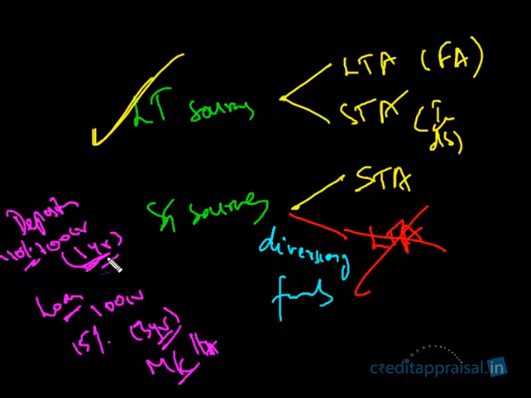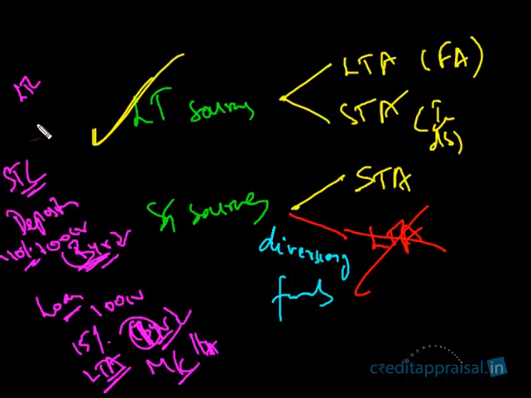The problem here is this is a short-term source, a short-term liability, and it has gone into a long-term asset. This is a mismatch. This is 1 year, whereas this is 3 years. Had this been 3 years and this 1 year, absolutely no problem. After 1 year, you would have got back your 100 crores, and the borrower is going to come back only after 3 years. You could have happily repaid him. In that case this is a long-term liability and this is a short-term asset. So that is okay, that is acceptable. But this is not acceptable. This 1 year and this 3 years is totally not acceptable.